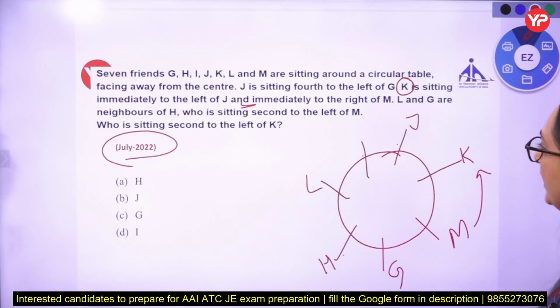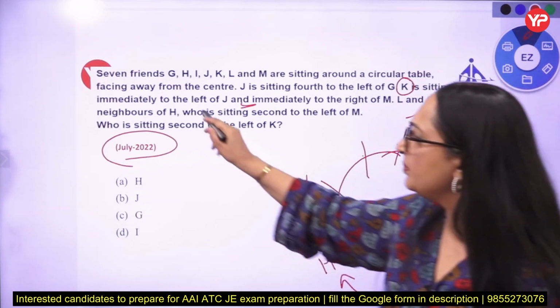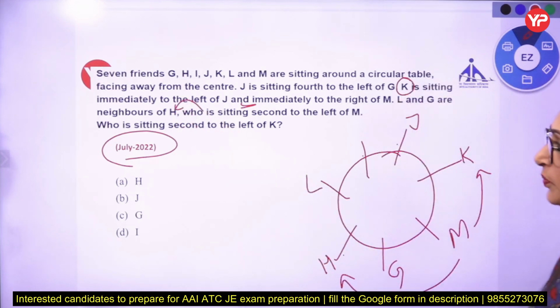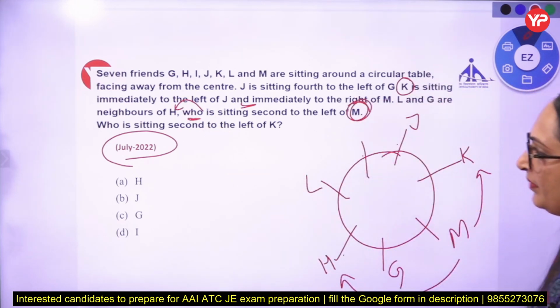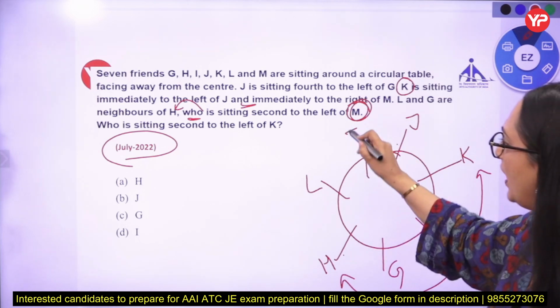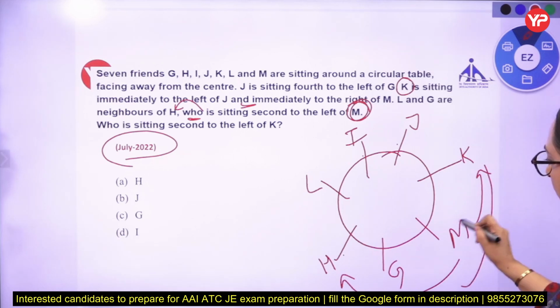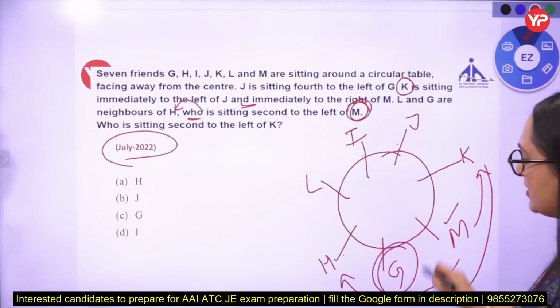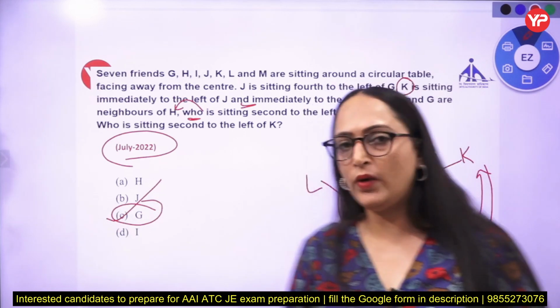Who is second to the left of M? H is second to the left of M. Now we are left with only one person, I, who is sitting here. Who is second to the left of K? Second to the left of K: 1, 2. So the answer is G. The answer of this question is G. Clear everyone?